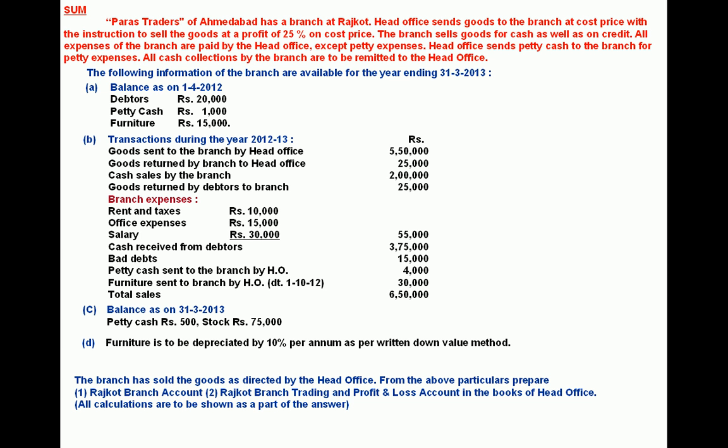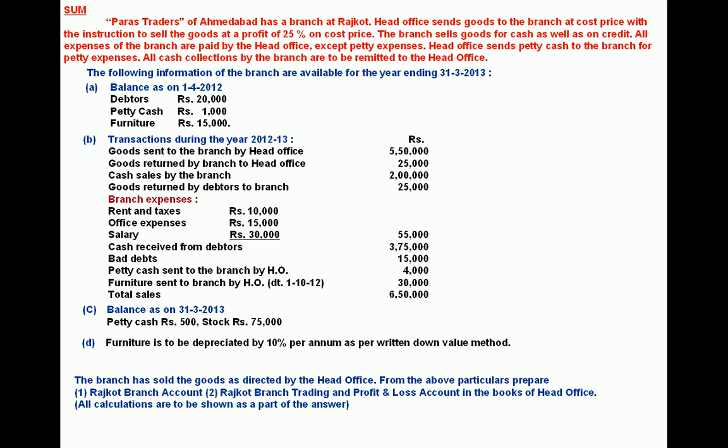This is not a sum on invoice price. In invoice price, goods are sent at a cost plus some profit, some load. Invoice price, goods are sent at an invoice price. Here the goods are not sent at an invoice price. The goods are sent to the branch at cost, but the instruction is given to the branch to sell the goods at 25% profit on cost.